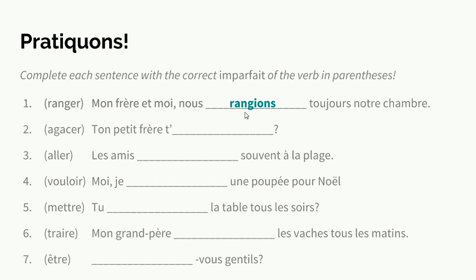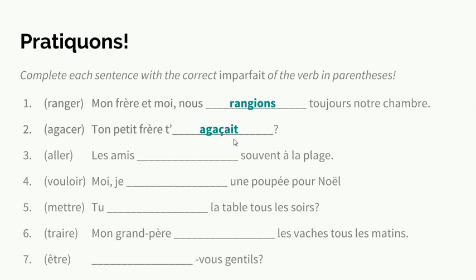2. Agacer. Agacer is to annoy. It is a CER verb. Ton petit frère t'agaçait. For our third person singular, we're going to have to add that cédille for pronunciation purposes. Ton petit frère t'agaçait. Your little brother used to bug you.